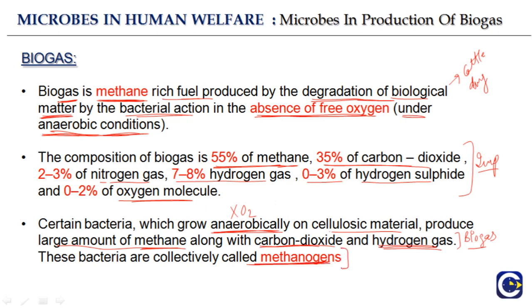This is sometimes asked: which gases are the methanogens capable of producing? Methane, carbon dioxide, and hydrogen gas. The bacteria that produce these are collectively called methanogens.